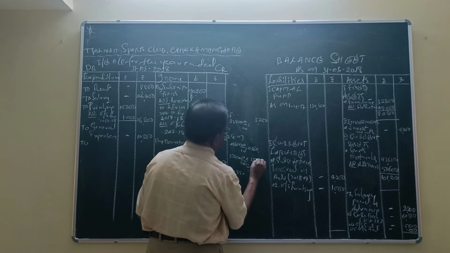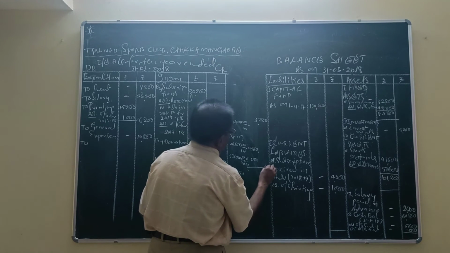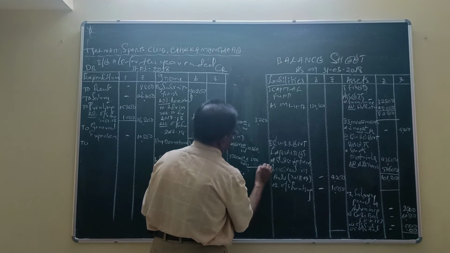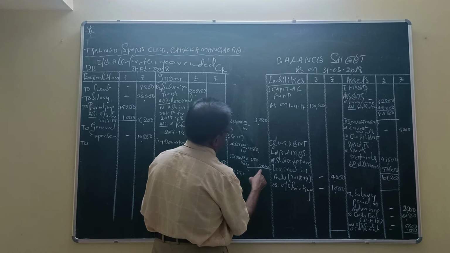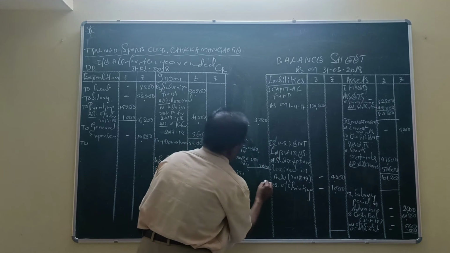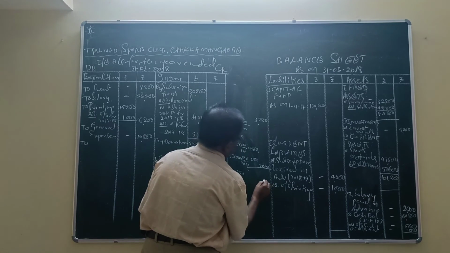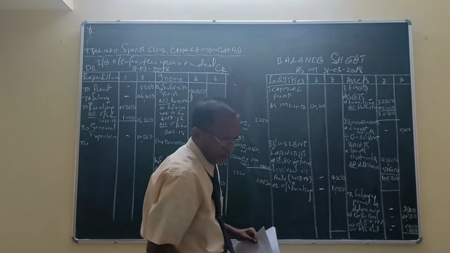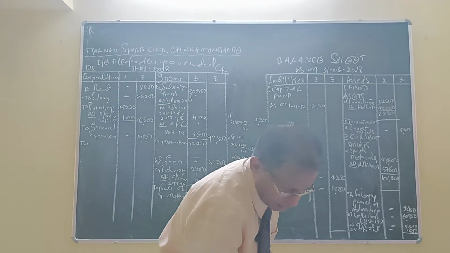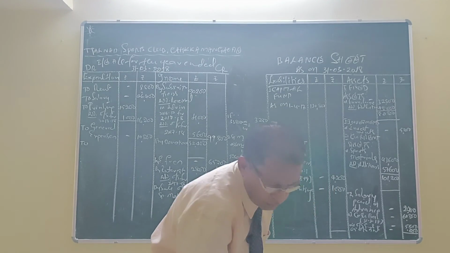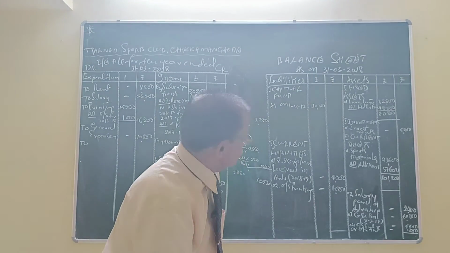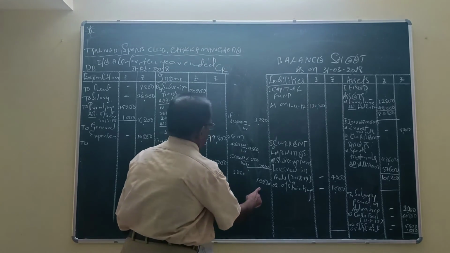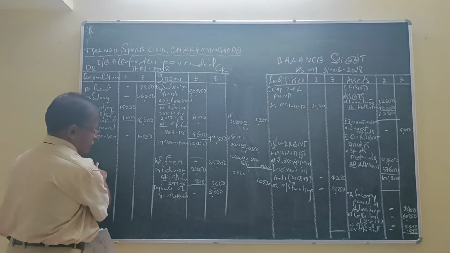2,880. 4,360 plus 2,880 is 7,240. Total: 3,280 plus 7,240 is 10,520. First on furniture 3,280 and on sports materials 7,240. Exactly correct. This 10,520 will be debited to our income and expenditure account.